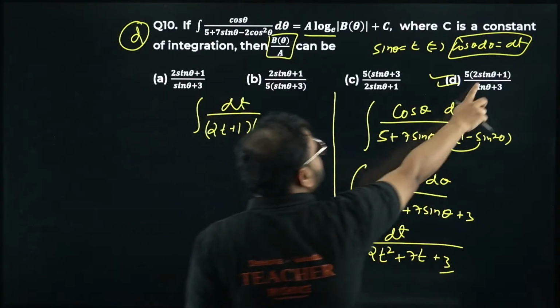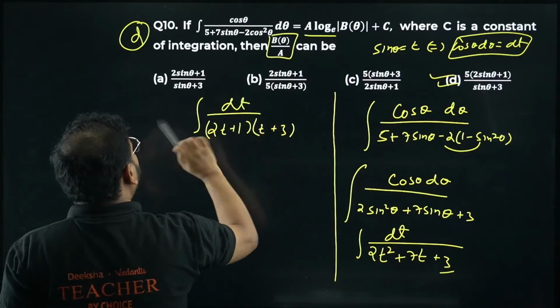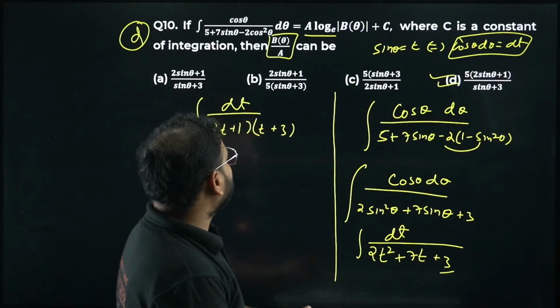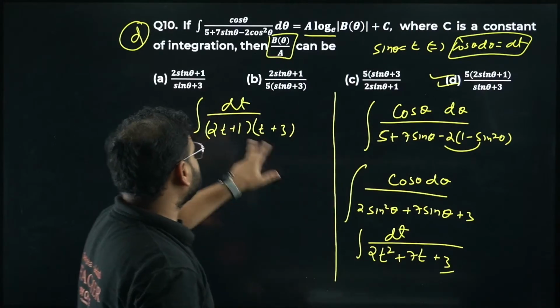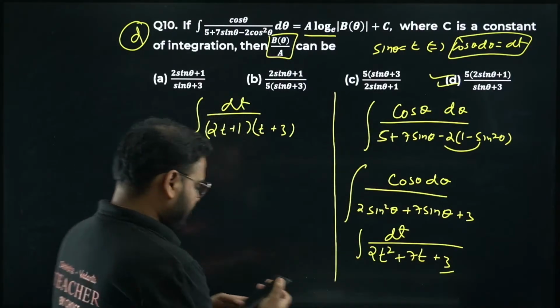If you want another hint, please check here. I'm getting here 2 sine plus 1, sine plus 3 over here. Okay, most of the options are like this only. So it gives me a little bit of clue about it. 2 sine plus 1, sine plus 3 means 2t plus 1 and t plus 3. If you want, you can factorize also, not a problem. Okay, my judgment I've taken like that.